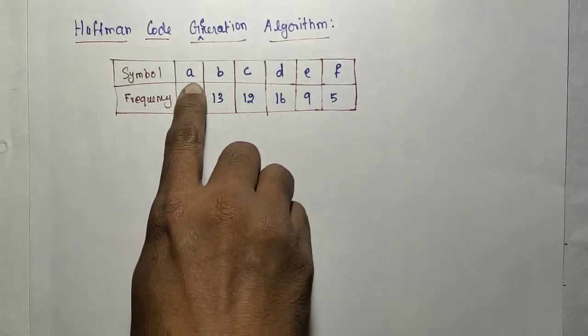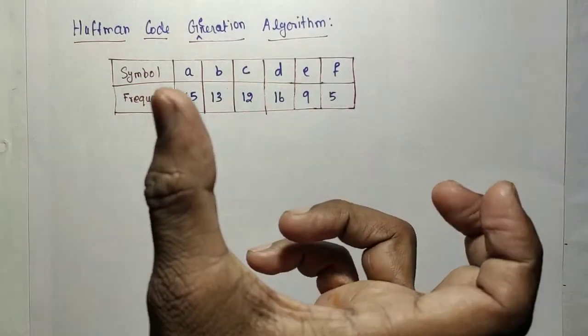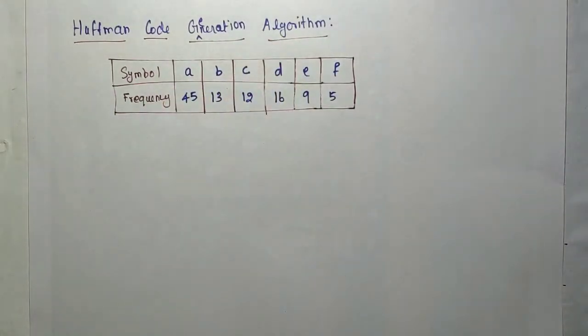So I need to generate 6 code words. The 6 code words will be formed as codes. Okay, how to generate them?